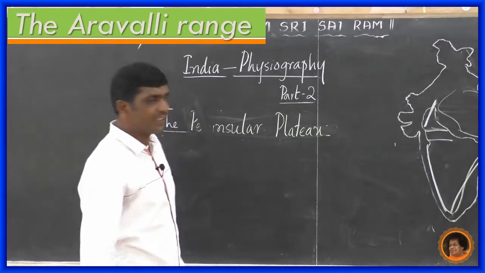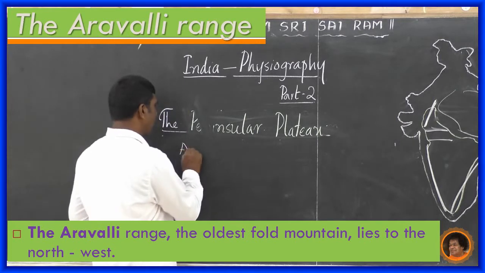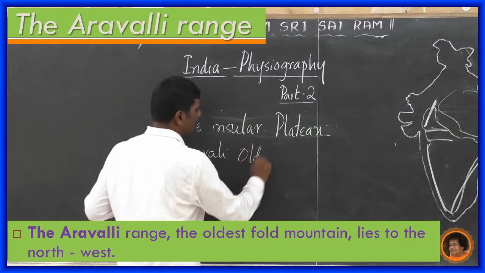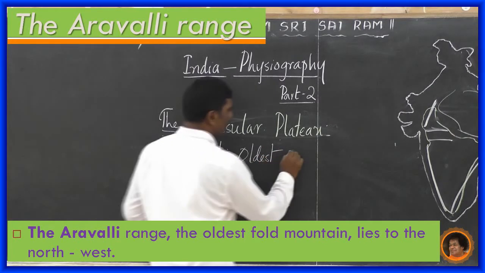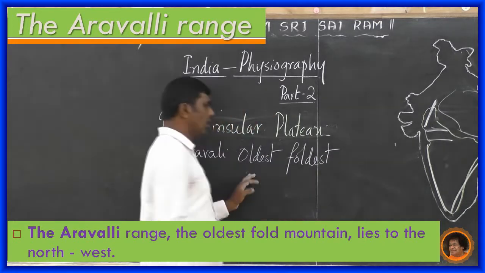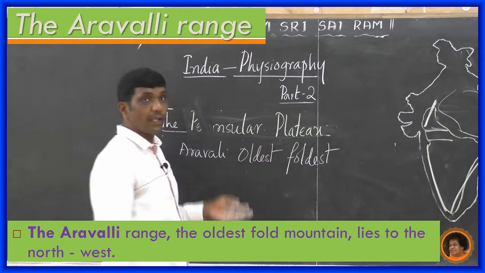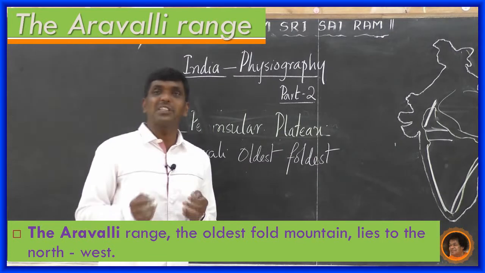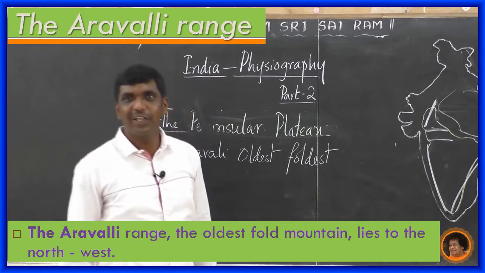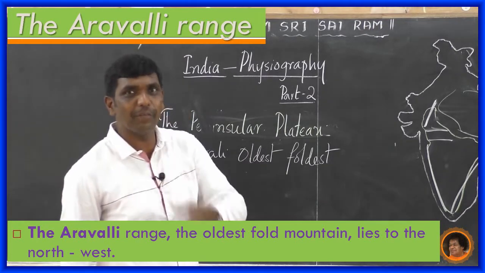The Aravali range is the oldest fold mountain. Could you give an example for the youngest fold mountain in India? That is the Himalayan mountain. Now who is the big brother? The Aravali range is the big brother because it is the older one. It is older than the Himalaya.